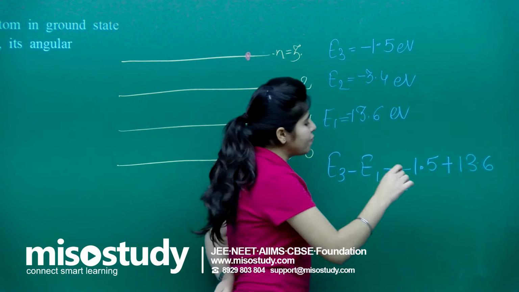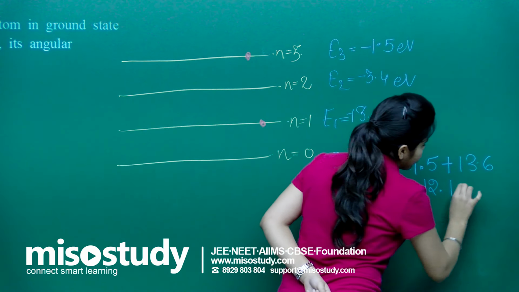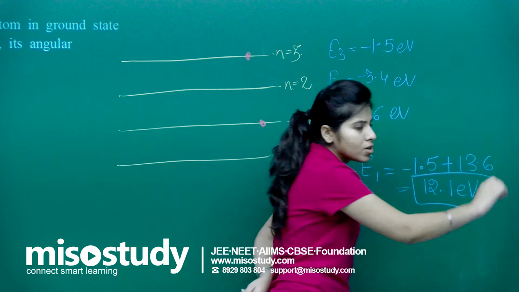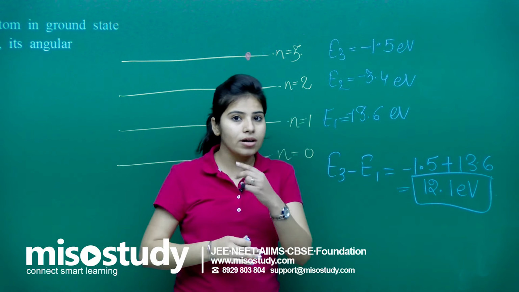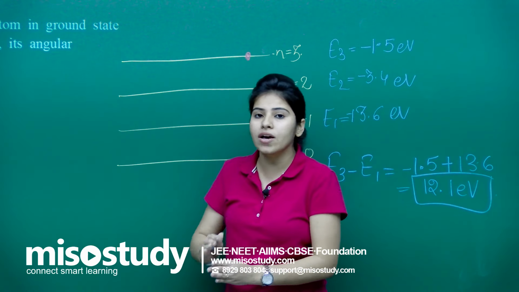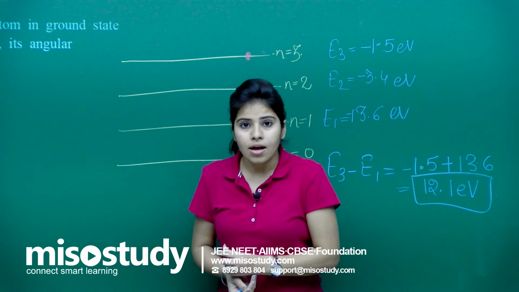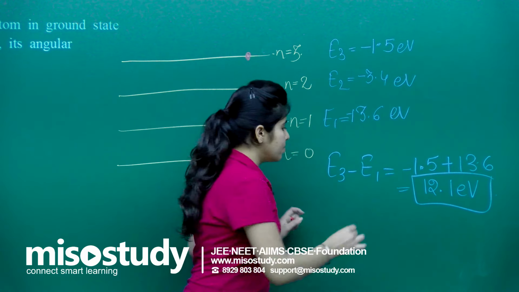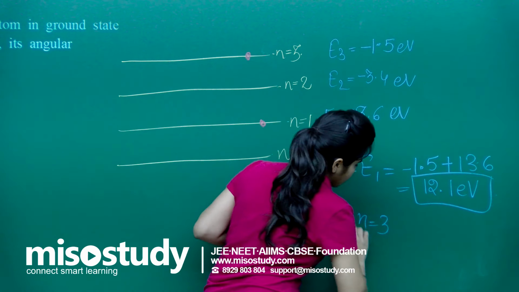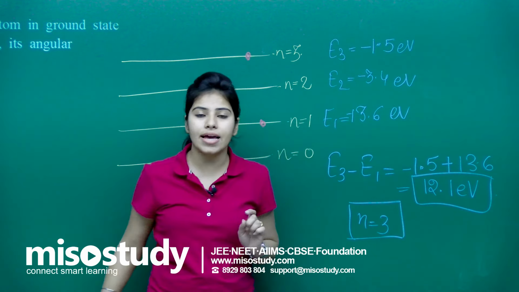So it comes out to be 12.1 electron volt. That means your electron has reached the level of n equals 3.